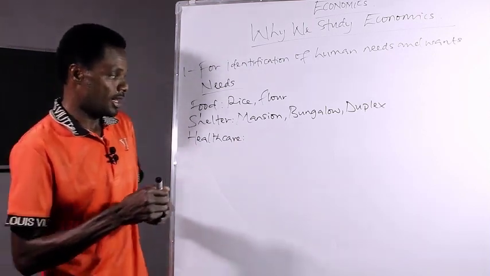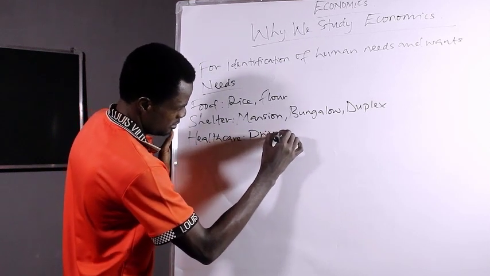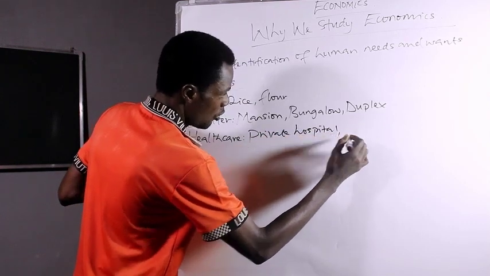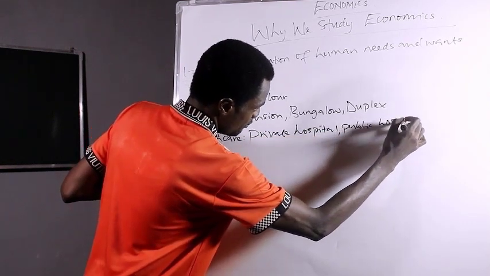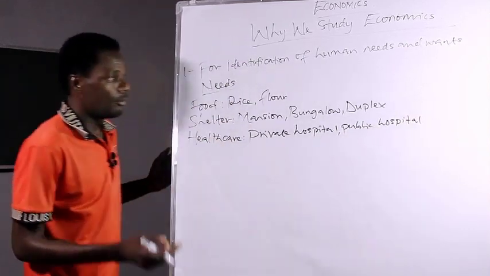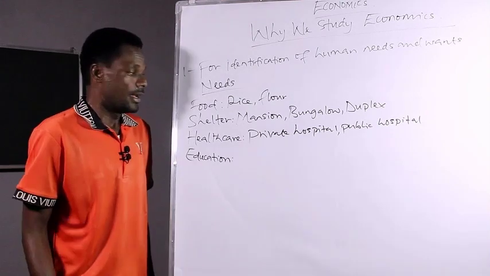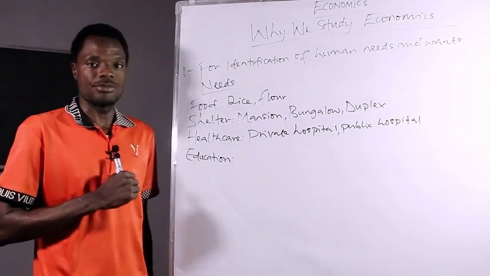So healthcare here can be a private hospital, or public. But all this depends on the income of the human.